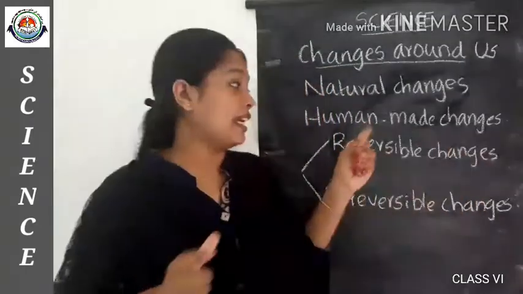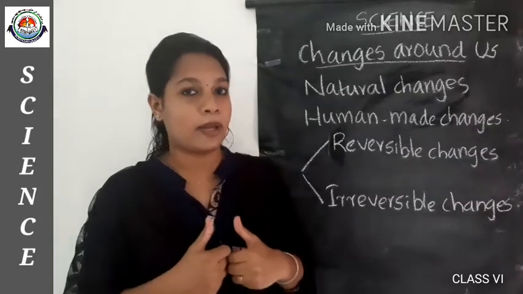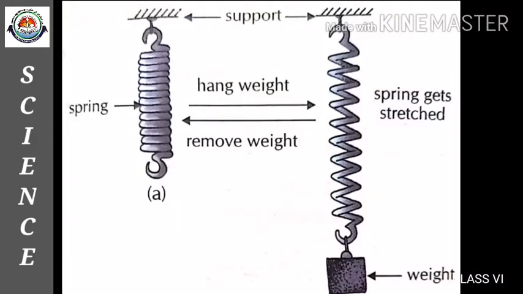So I will explain it in detail with the help of an activity so you can easily understand the concept. To conduct this activity, we need a spring, a hook for support, and a weight. First, take a spring and suspend it from a support and measure the length of the spring as shown in the first figure. Then hang a weight to the lower end of the spring and again measure the length of the spring as shown in the second figure. Then remove the weight and measure the length of the spring again.